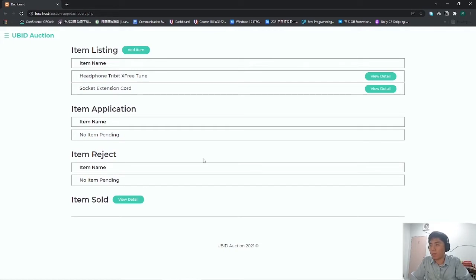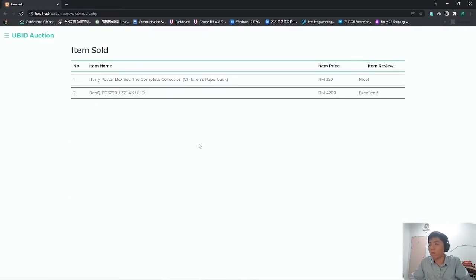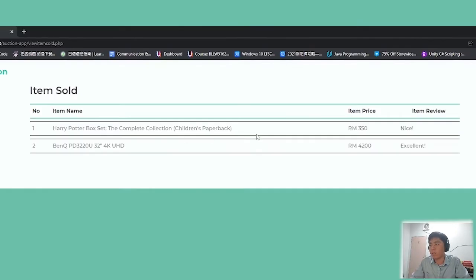After the seller's item is won by a customer and the customer clears the payment, the record can be viewed under the item show here. So we click view detail. The item of the seller can be shown here, and it was won by the customer at what price, and also the item review from the user. So that's all from me.